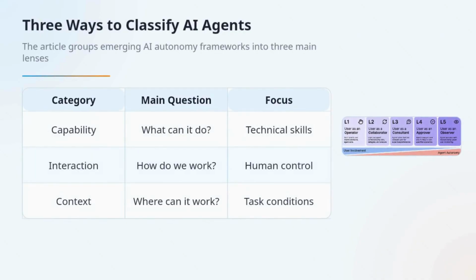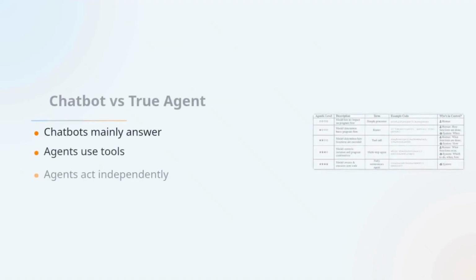Capability-focused frameworks ask what the system can technically do. Interaction-focused frameworks ask how the human and agent share control. And context-focused thinking asks, under what task and environmental conditions, the agent can operate safely and effectively. This 3-lens view helps us avoid reducing autonomy to just one number. This distinction is very important.